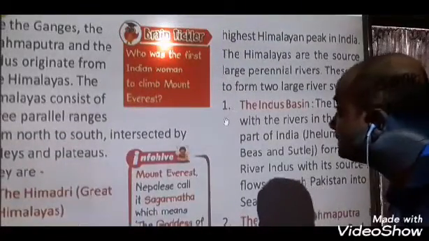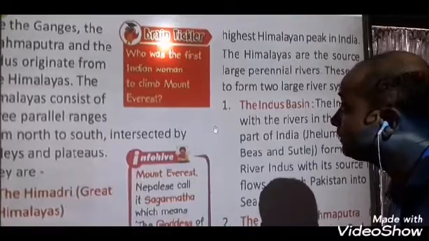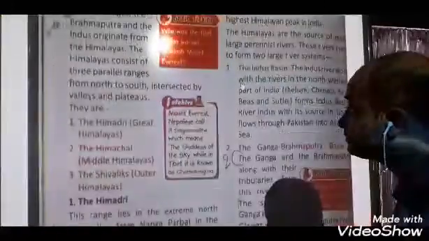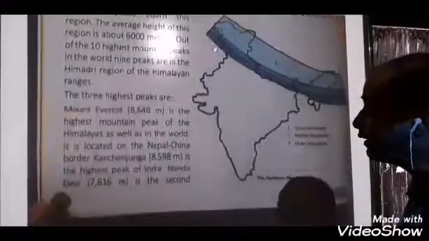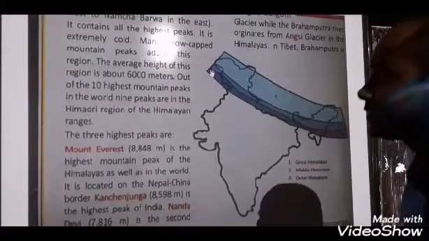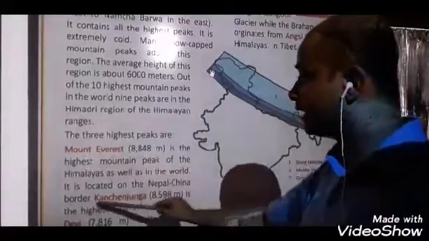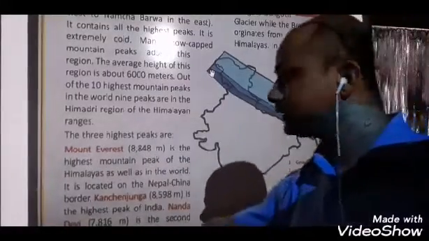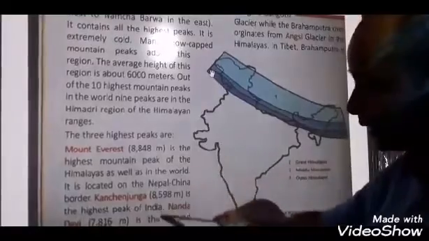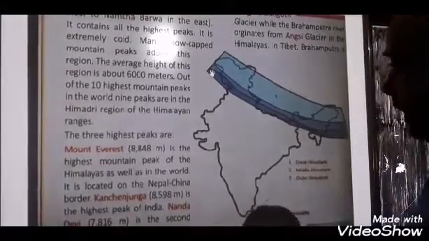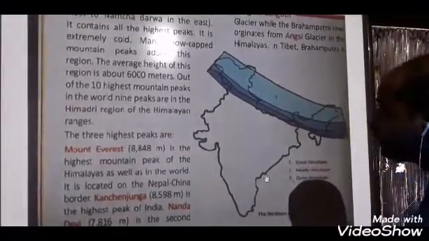So these are the main 3 peaks in India. Okay, so I hope everyone understood this. The 3 highest peaks are Mount Everest, Kanchenjunga and Nanda Devi, and their heights are also mentioned here. You already learned. Okay. Now let us go next.